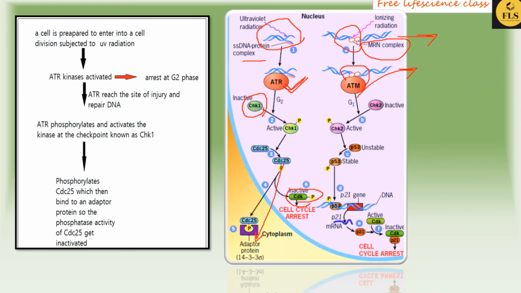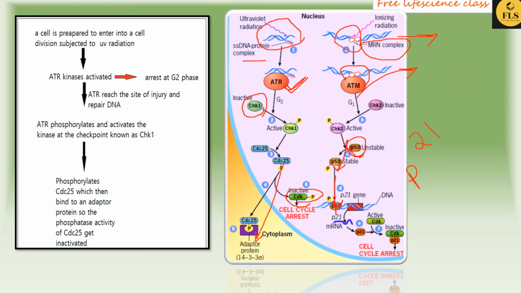When P53 gets phosphorylated, it gets activated. It is a transcription factor, and it goes and binds to the DNA for the synthesis of P21, which is an inhibitor of CDK. We already mentioned it in the previous slide: P21 is an inhibitor of CDK.